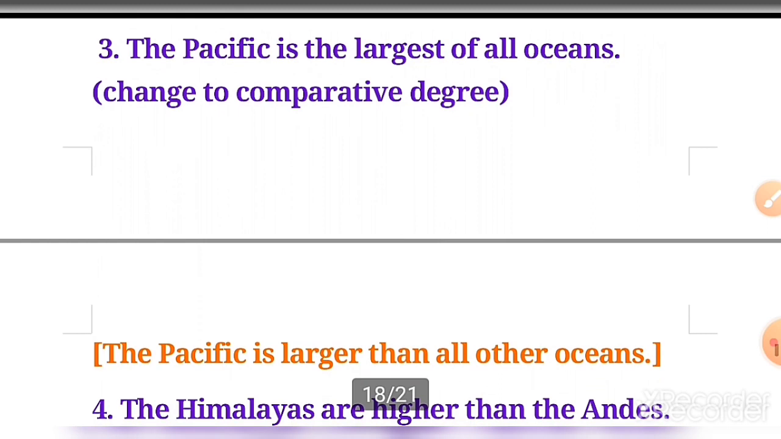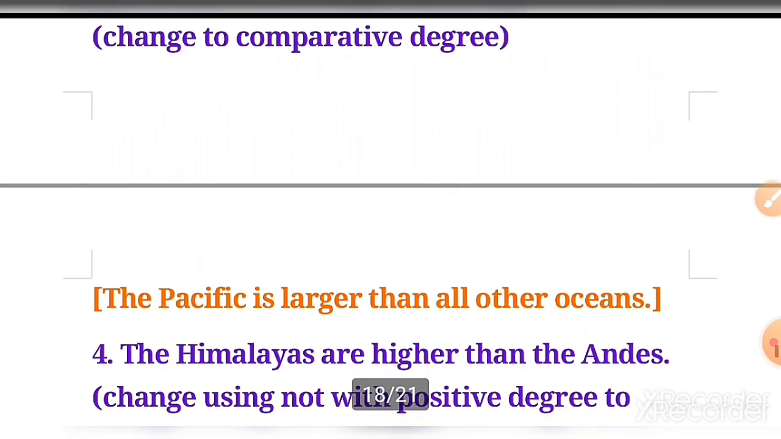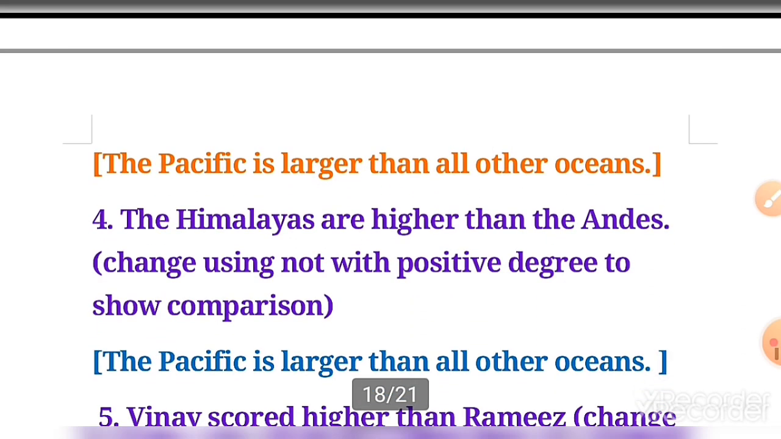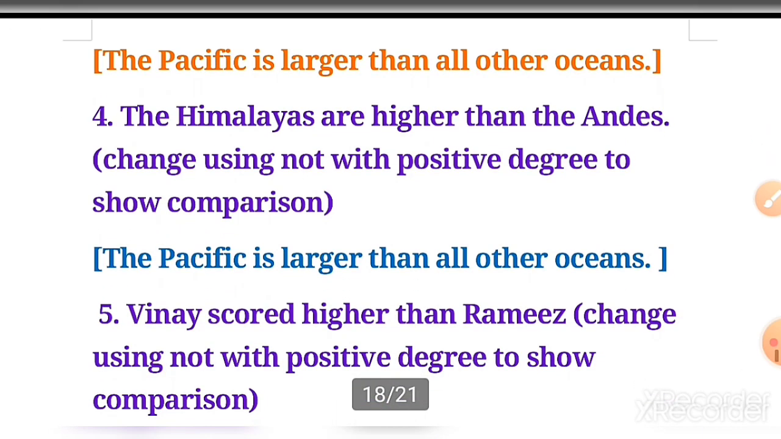Number 3, the Pacific is the largest of all the oceans. Change it to comparative degree. It becomes the Pacific is larger than all other oceans. Number 4, okay, number 4, just wait. Number 4 will be the Himalayas are higher than Andes. Okay, the Himalayas are higher than Andes.